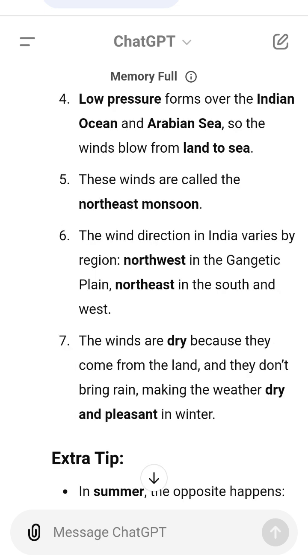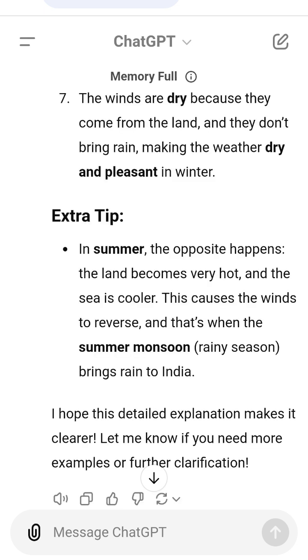6. The wind direction in India varies by region. Northwest in the Gangetic Plain, northeast in the south and west. 7. The winds are dry because they come from the land and they don't bring rain, making the weather dry and pleasant in winter. Extra tip: in summer, the opposite happens. The land becomes very hot and the sea is cooler. This causes the winds to reverse, and that's when the summer monsoon, rainy season, brings rain to India.